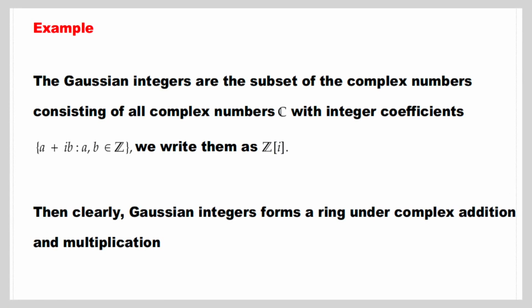The next example is the Gaussian integers, the subset of the complex numbers consisting of all complex numbers with integer coefficients a plus ib such that a, b belong to Z. We write them as Z[i]. Then clearly, the Gaussian integers form a ring under complex addition and multiplication.